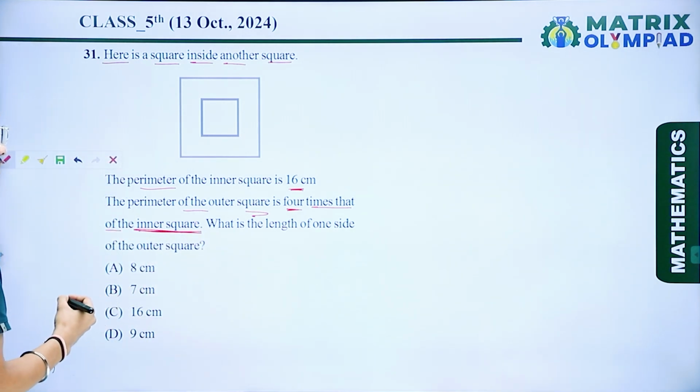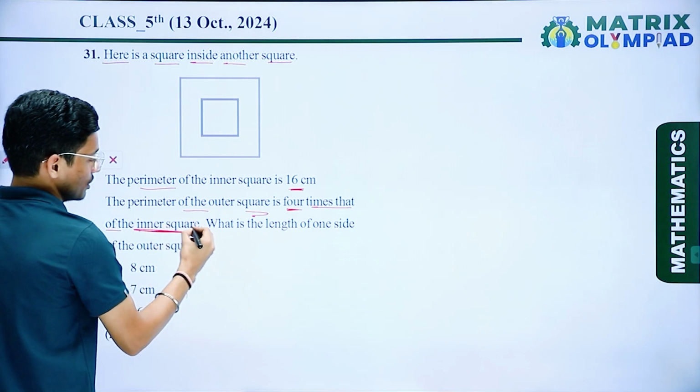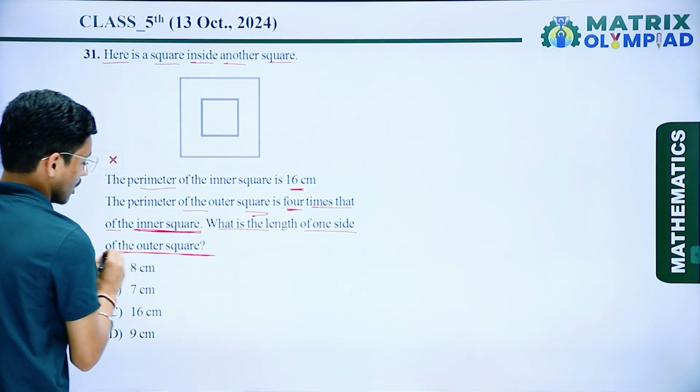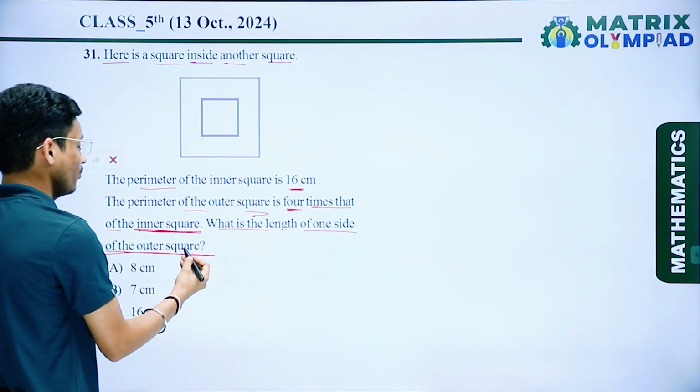The perimeter of the outer square is 4 times that of the inner square. What is the length of one side of the outer square? Here we have to find the length of one side of the outer square.